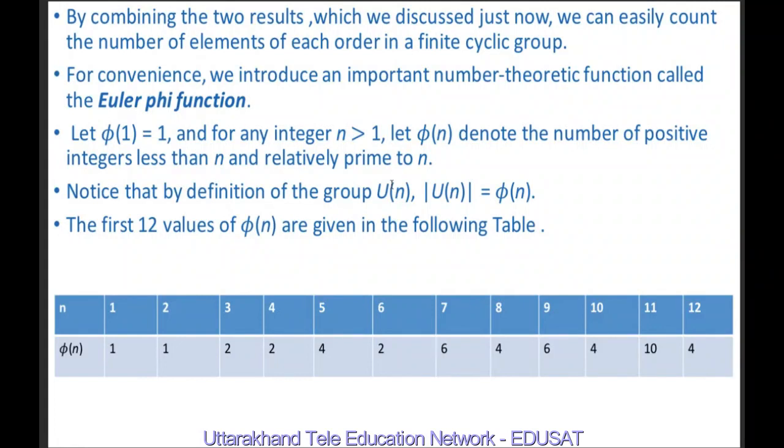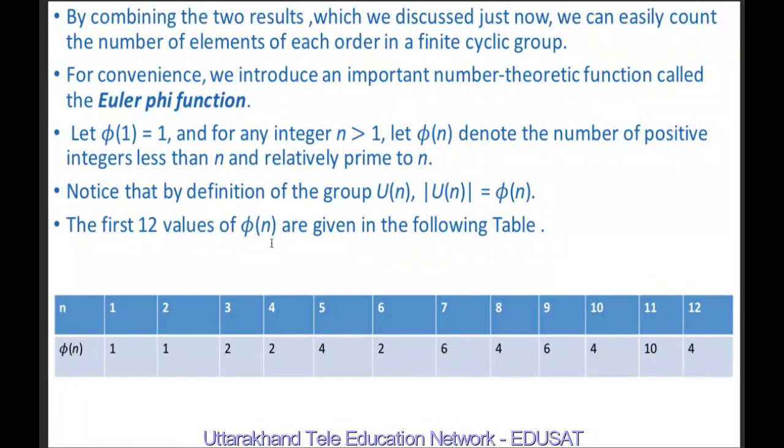And we know that two elements are relatively prime if their greatest common divisor is 1. It means two integers are relatively prime if there is no integer greater than 1 that divides both of them. So from here we conclude that the order of Un is equal to phi of n.